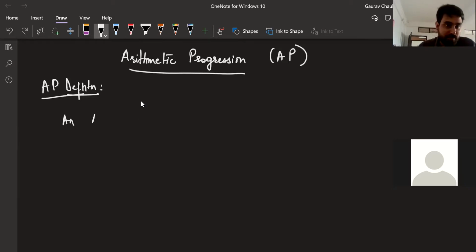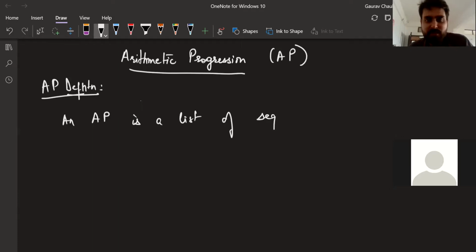An arithmetic progression is a list of numbers, list or sequence or series, whichever word you want to write. It is a list of numbers. List is the most common simple word.